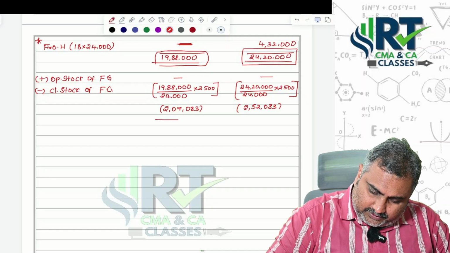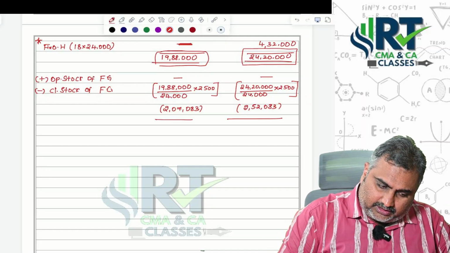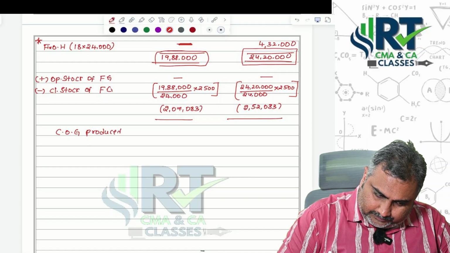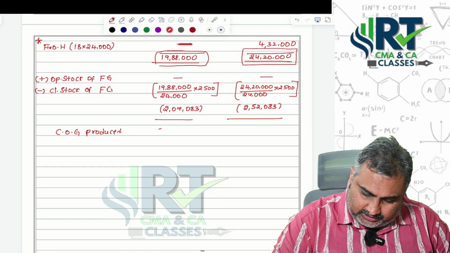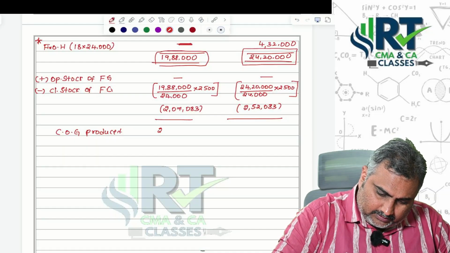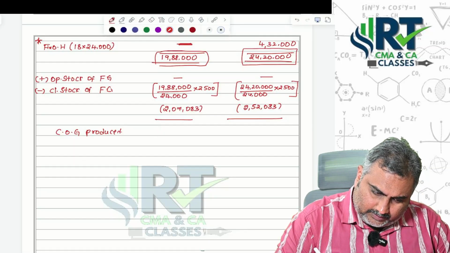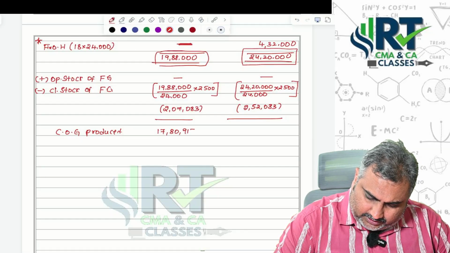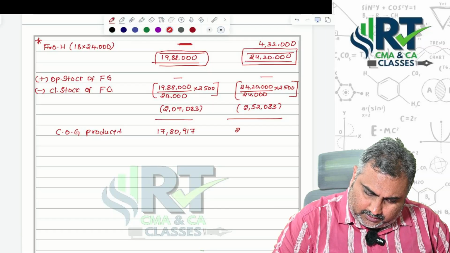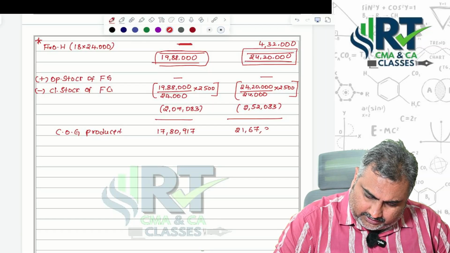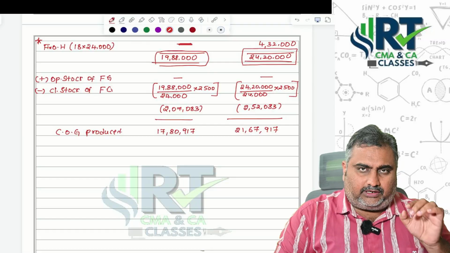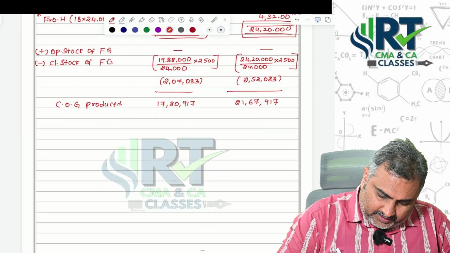Once you eliminate your closing stock of finished goods, you will get the cost of goods produced, 17,80,917, and 21,67,917. So normally this is the cost of goods sold, but we have some adjustment here.